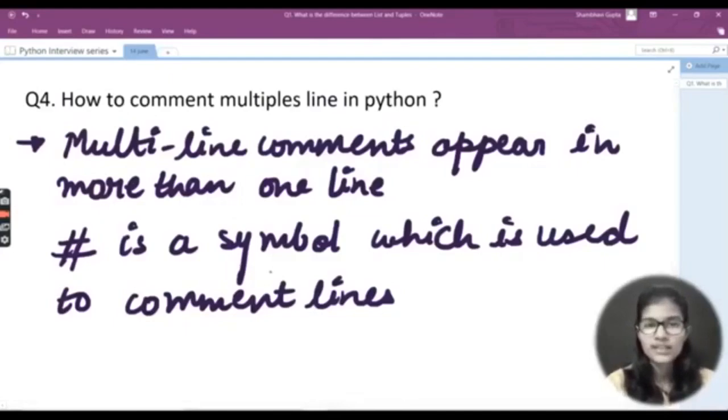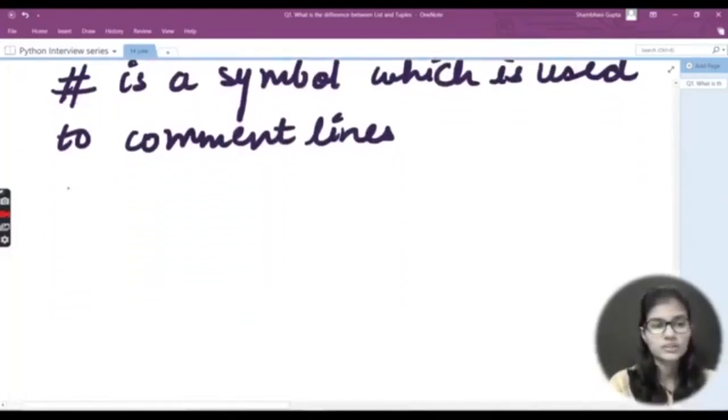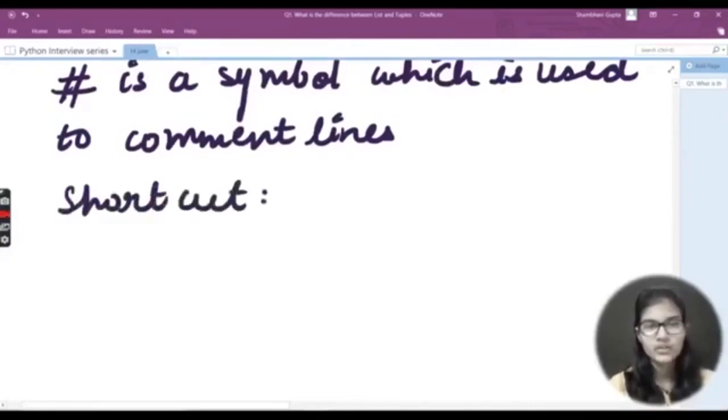Now, how do you comment multiple lines in Python? In that, we have a short trick that applies. So I'm writing here the shortcut method. For the shortcut method, you can select all the lines which you have, and then press Control plus backslash.